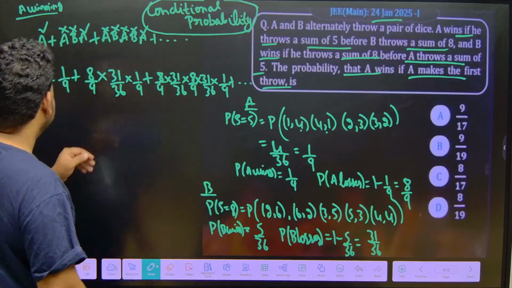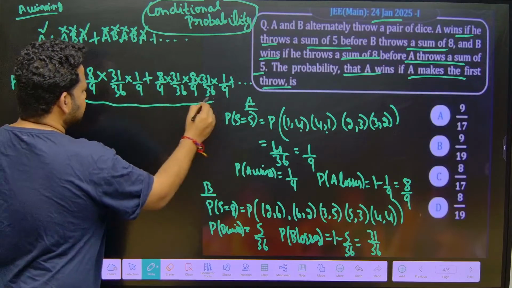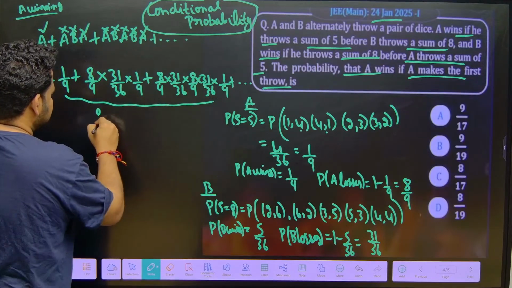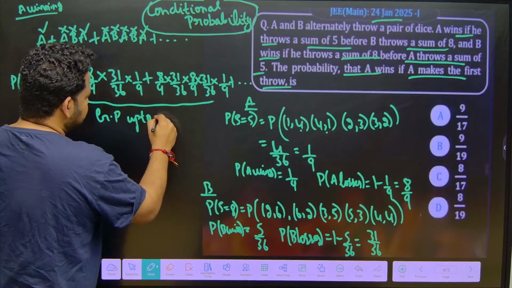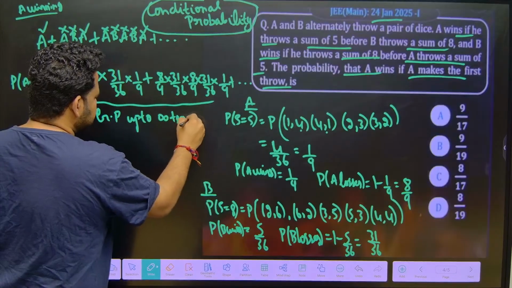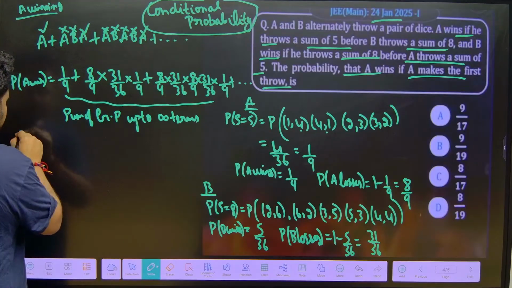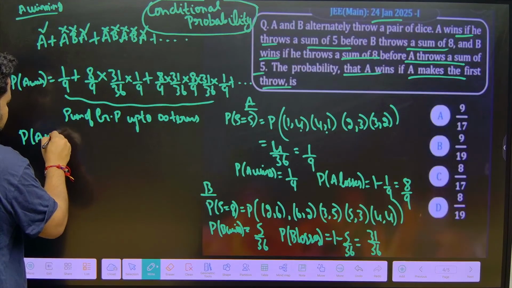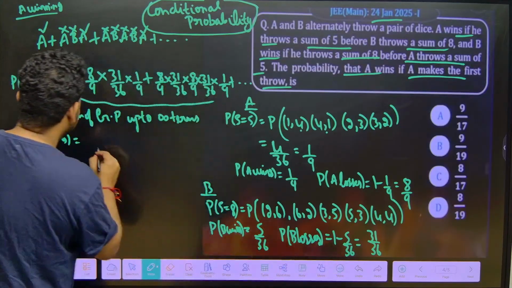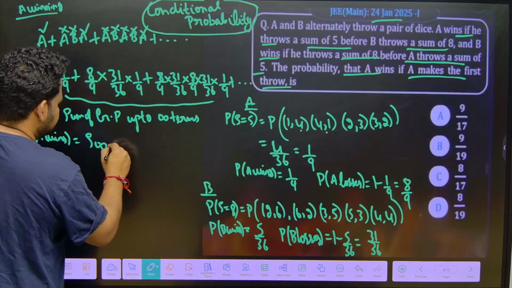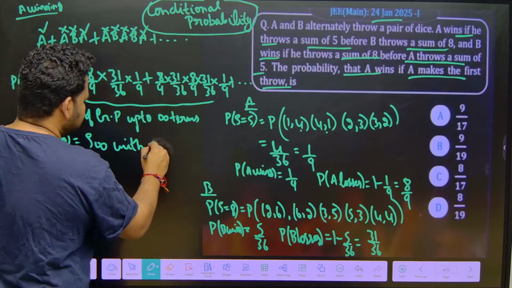So see here, this is actually a geometric progression. This is going like a geometric progression up to an infinite number of terms. This is the sum of a GP up to infinite number of terms. Probability of A winning, which we have to find out, is equal to the sum of infinite terms, with first term a equal to 1 by 9.